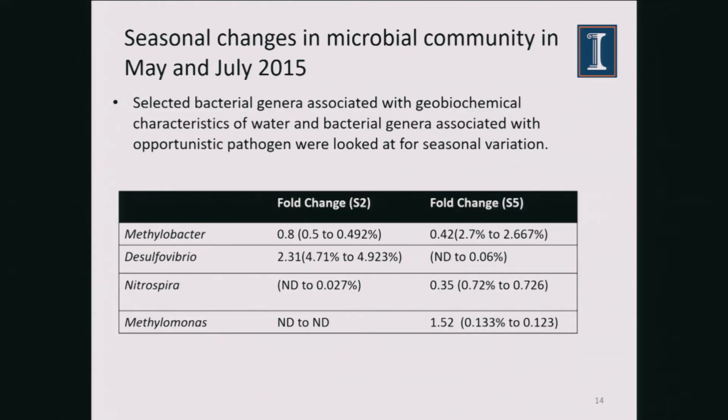Just to make sure that this was not a regular trend, we tried to see if we see the same changes in seasonal variation. This means that it was not because of the earthquake. So to back our data more scientifically, we looked at the changes in microbial community in May and July of 2015. Just keep in mind that this is after the earthquake. Both the sampling points are after the earthquake. After the earthquake, we did see some change in the bacteria, but it was not as drastic a change as we saw between the samples we collected in May 2014 and May 2015. Just to give an example, you can look at Desulfobia, which we saw the big change in earlier. It changed from 4.71% of the total microbial community to 4.93% of the total microbial community, which means that it did change a little bit, but it was not like the 598-fold change we saw earlier.